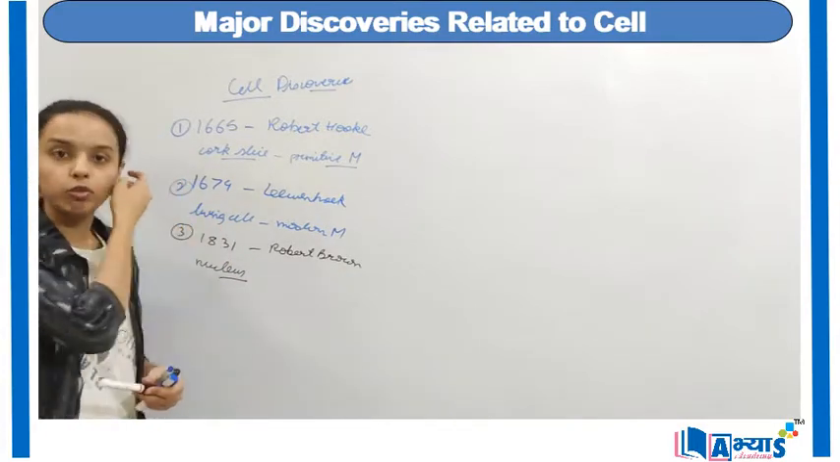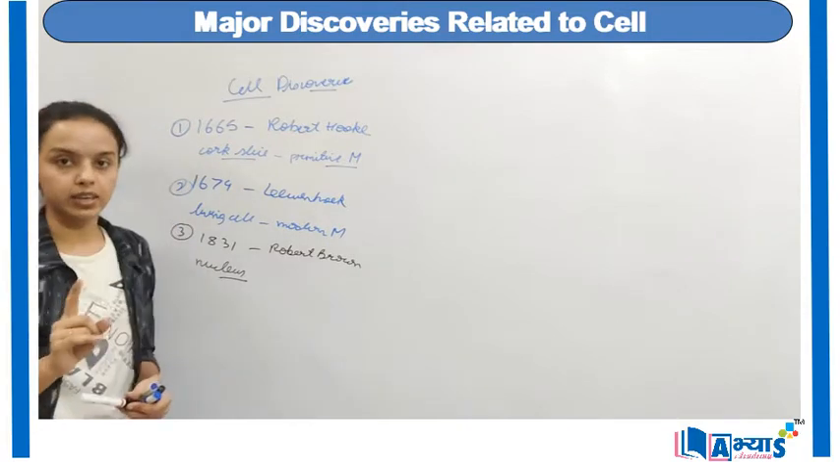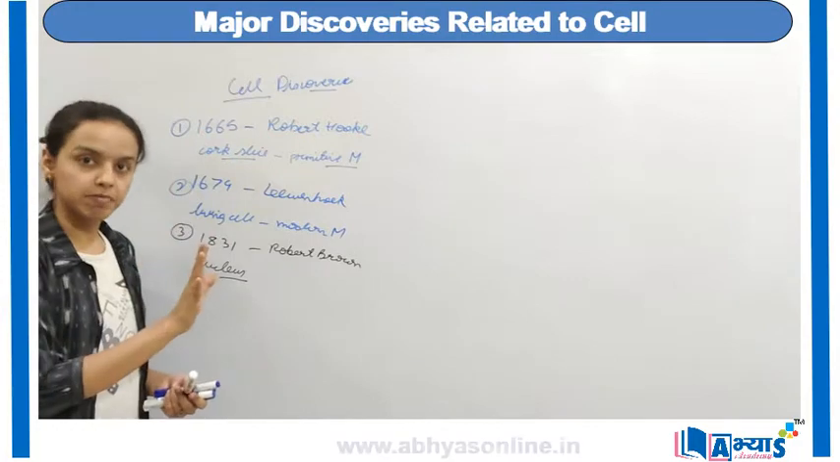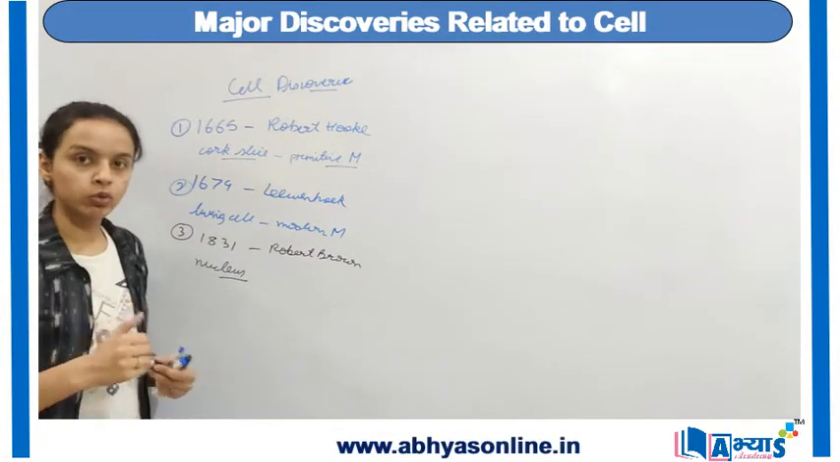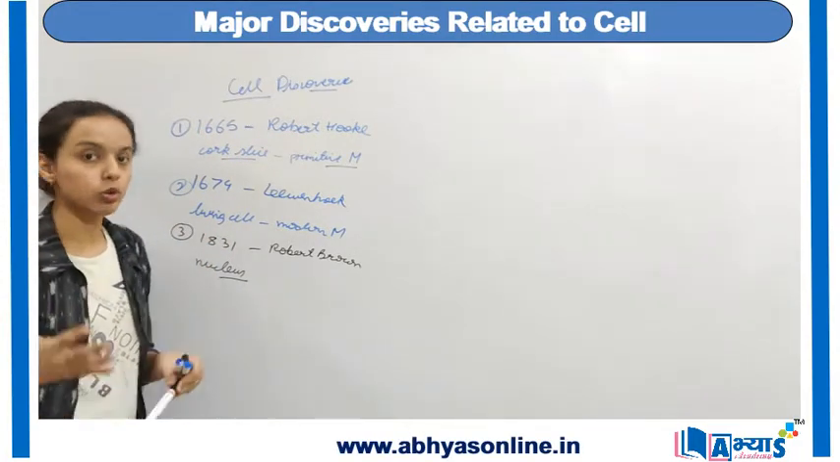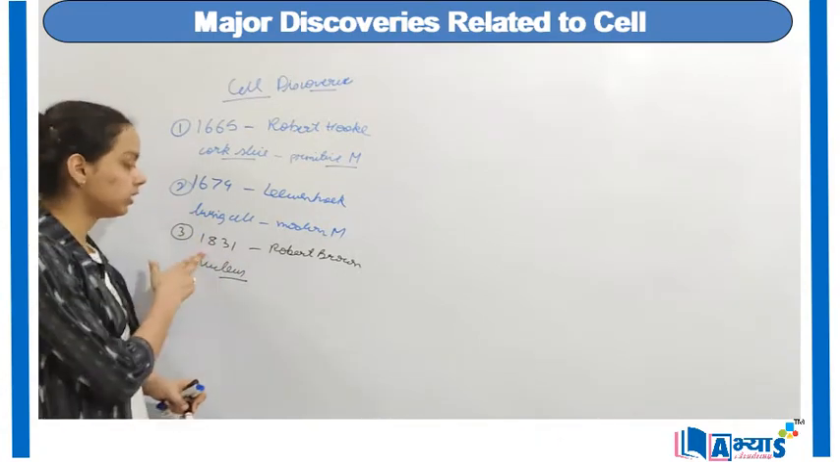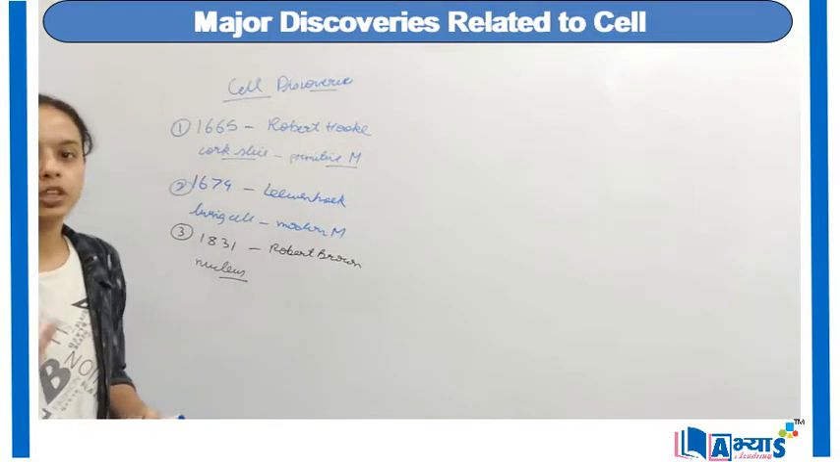First was the discovery of the cork cell by the first scientist who started discovery, Robert Hooke, who used a primitive microscope. Then we have Leeuwenhoek, who used a modern type of microscope and discovered the living cells. Third, we have Robert Brown in 1831 who coined the term nucleus.